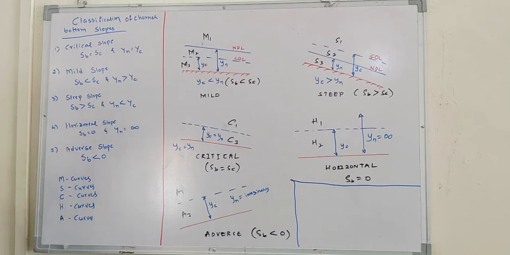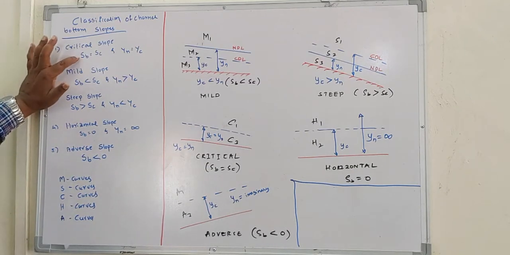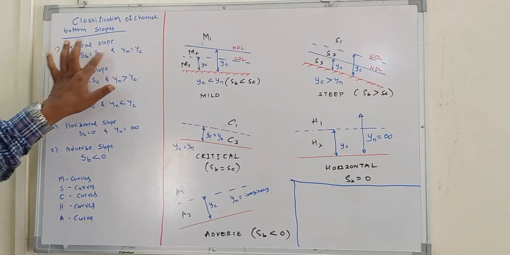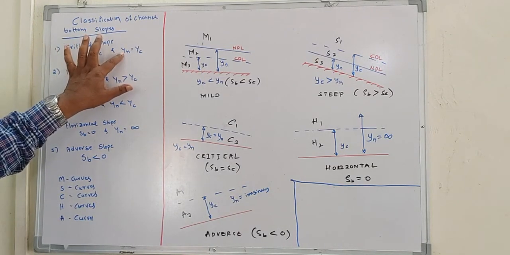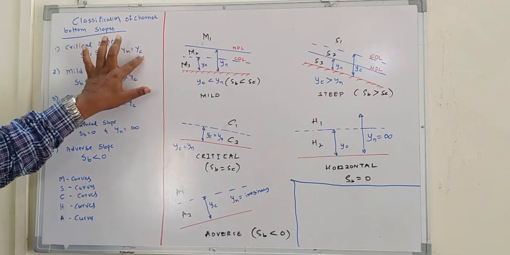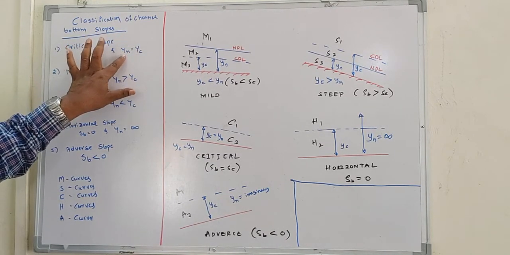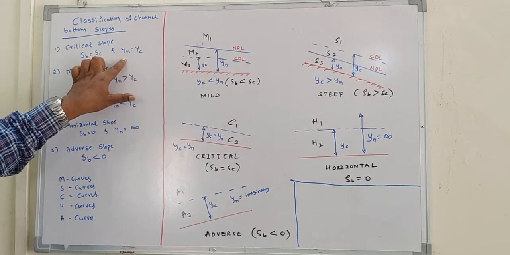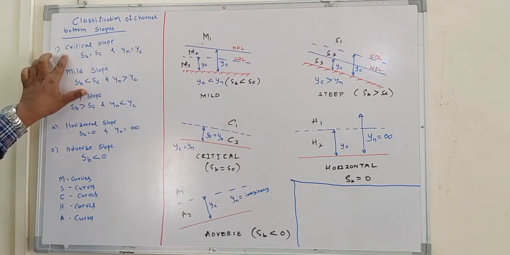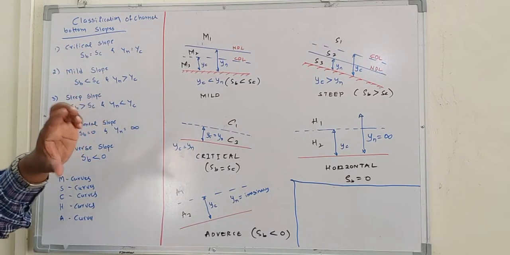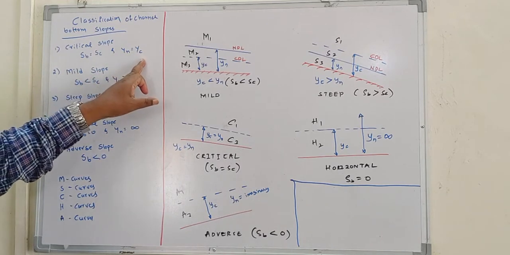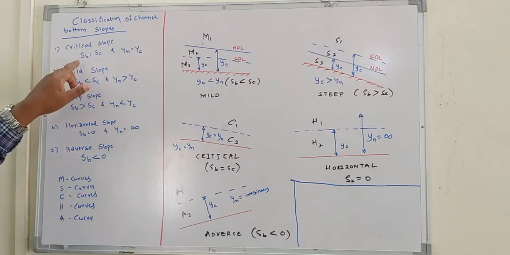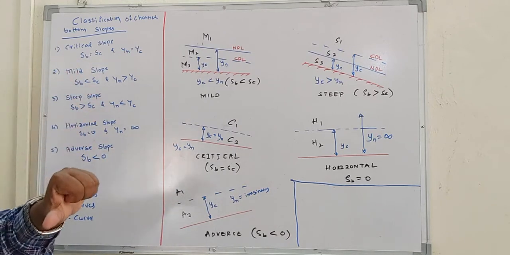When the channel bottom slope is equal to critical slope, for this condition the depth of water in the channel is equal to YC. That is the normal depth. When the normal depth is equal to YC, then such a slope is called the critical slope. Here the depth of flow is equal to YC. Whatever bottom slope we are getting then, that slope is called critical slope.